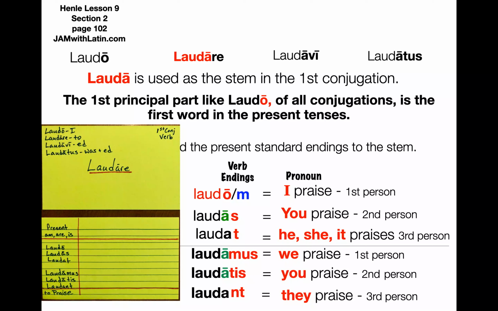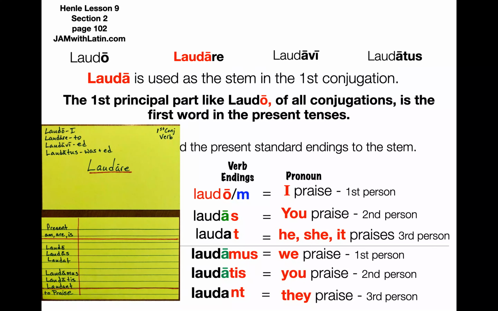Now, on the bottom, it says present. It means present tense, and I have the English helping verbs that can be used in the present tense, am, are, is. So, laudo can mean I praise or I am praising. Laudas, you praise or you are praising. Laudat, he, she, it praises or he is praising. Laudamus, we praise or we are praising. Laudatis, you praise or you are praising. And laudant, they praise or they are praising.